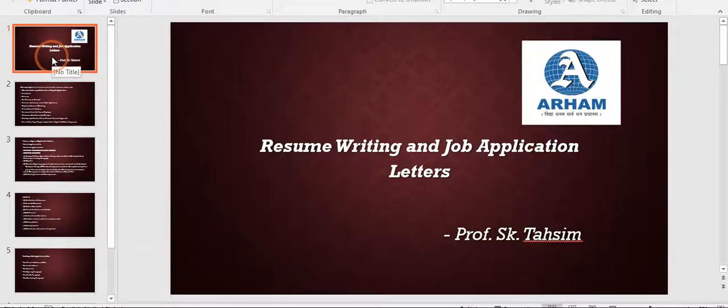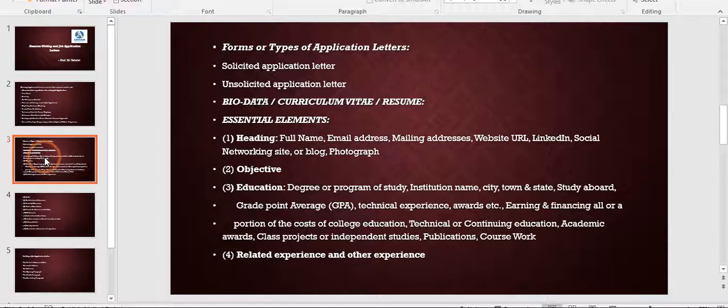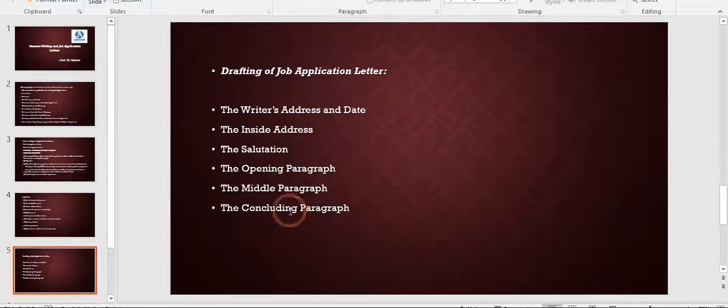Hello students, let's continue with the topic resume writing and job application letter. In my last lecture we have discussed types of application letter and its essential elements. Today we are going to see how to draft a job application letter.